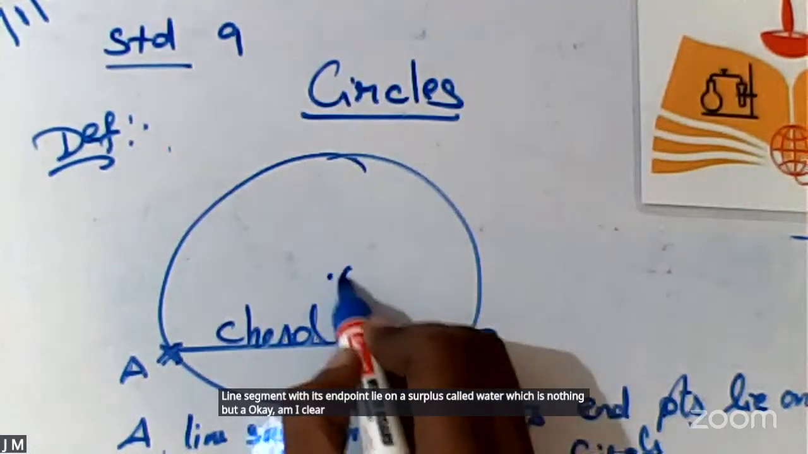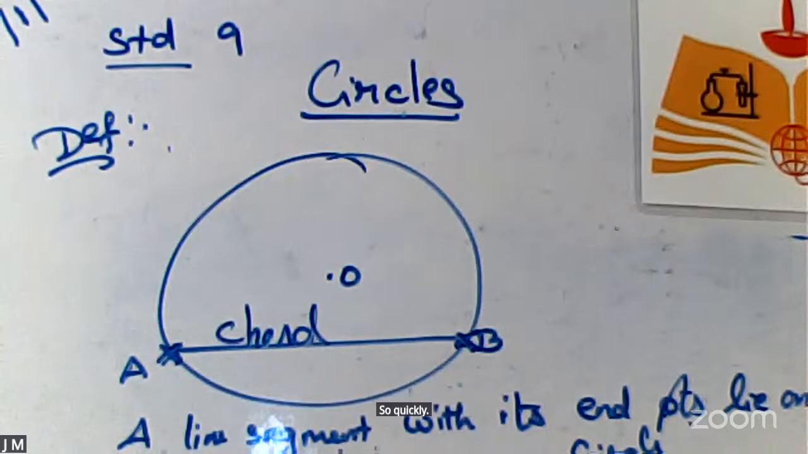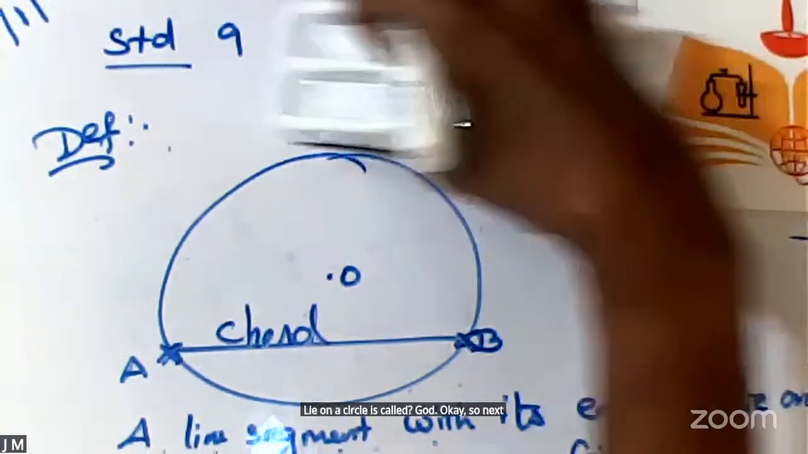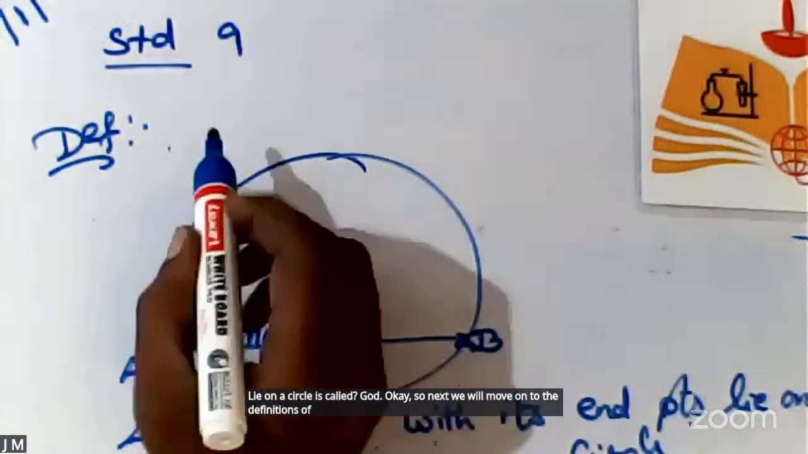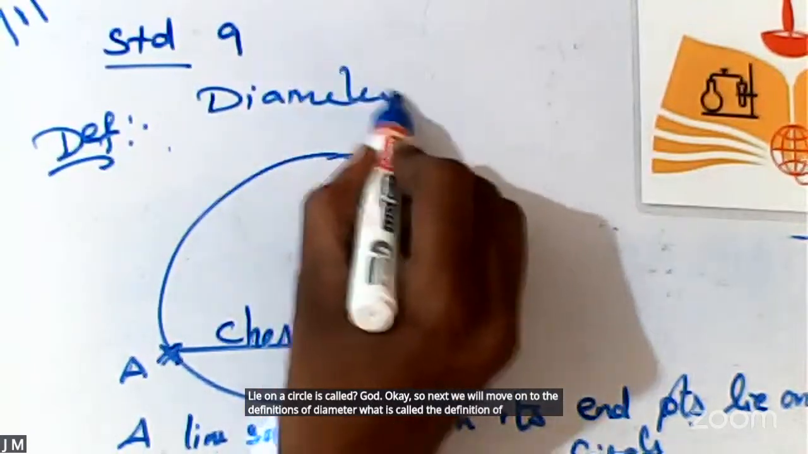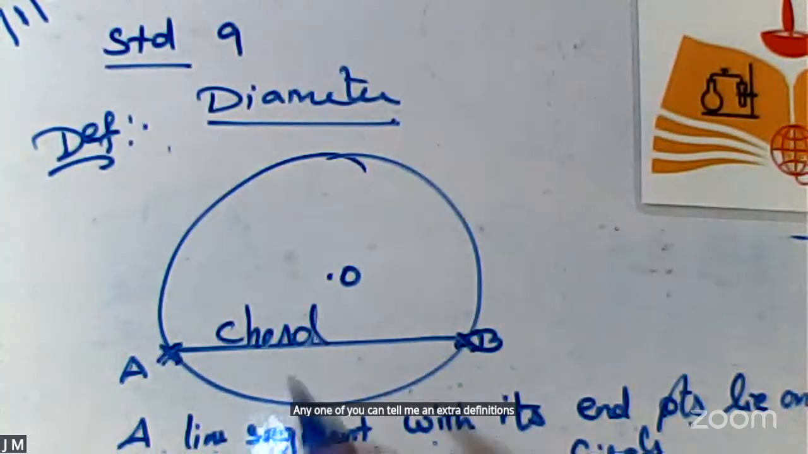The center will be there as it is. There is no doubt. So quickly, can you do the recapitulation now? A line segment with its endpoints lying on a circle is called a chord. Okay? So next, we will move on to the definition of diameter. What is the definition of diameter? Any one of you can tell me what the next definition can be?